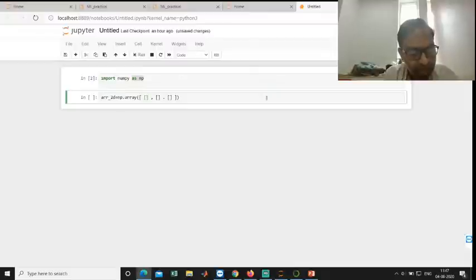So for example, I want to create a two-dimensional array: 1, 2, 3, 4 and 5, 6. Here I want to create a two-dimensional array with 3 rows and 2 columns in each row. This one is called a Python data structure, a nested list.